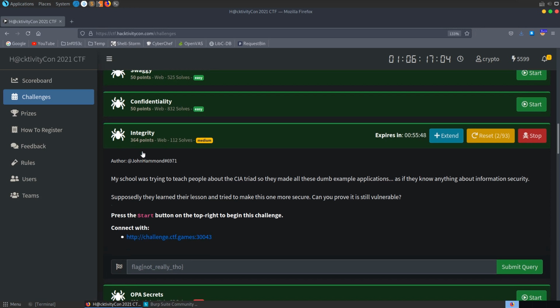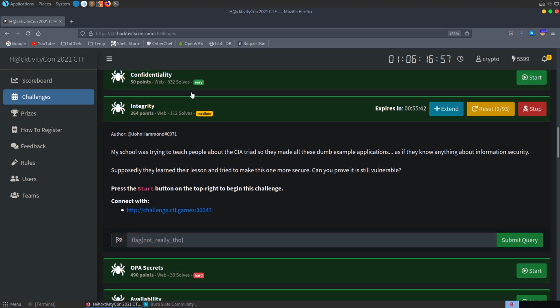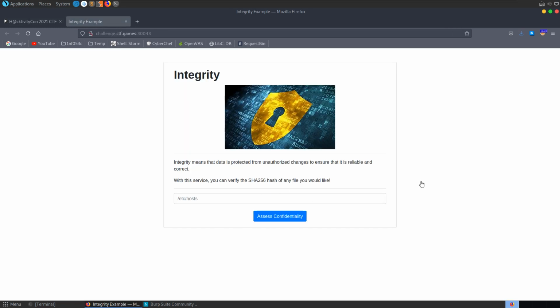The next challenge is called Integrity. It's a web challenge, and the description is the same as the confidentiality challenge where we used command injection. So they've basically tried to fix that by the looks of it, and we need to prove that it's still vulnerable. So we've got this site to connect to. Let's go and take a look at it, and you can see it looks very similar.